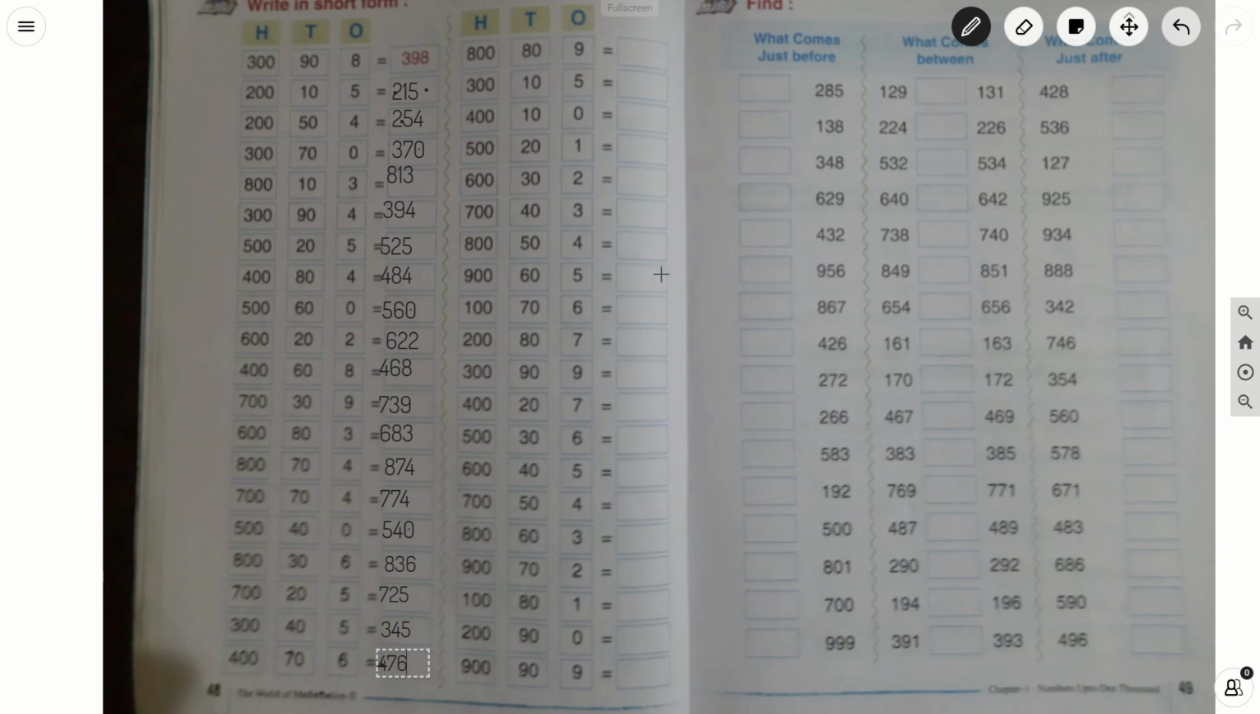These remaining sums you solve at home, children. Next we will move on to page number 49. What comes just before, what comes between, and what comes just after. What comes just before? 285. Before 285, which number comes? It is 284.